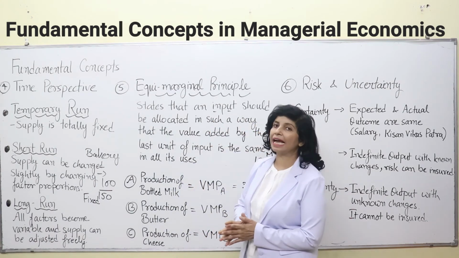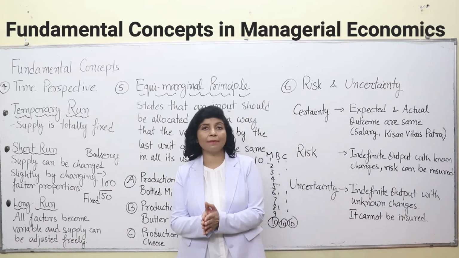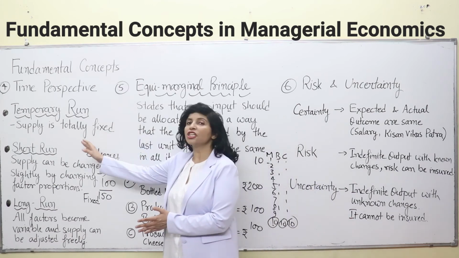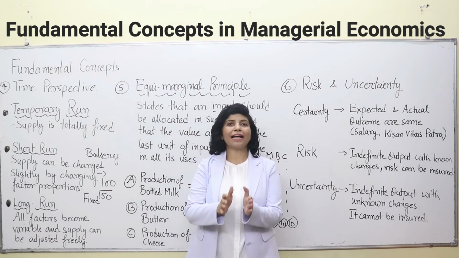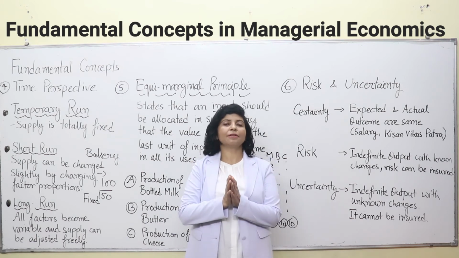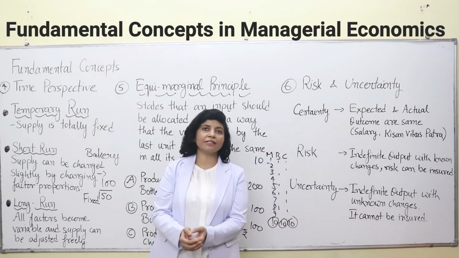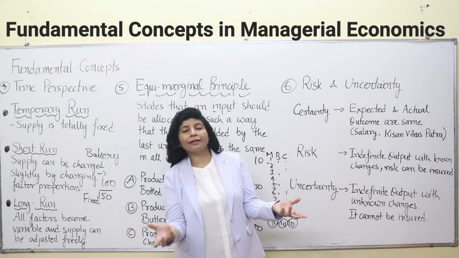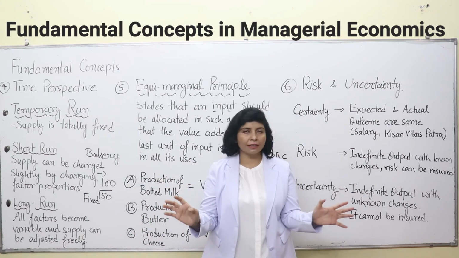The other one is time perspective. In business, time is really very important, and we divide time in economics, or managerial economics, into three parts: temporary run, short run and long run. Temporary run is a time period when your supply is totally fixed. It can't be changed whatsoever. Take for example, there is only a single day, and if you say I want 10 trucks of coriander green leaves, it's not possible. Supply is totally fixed in a certain market.